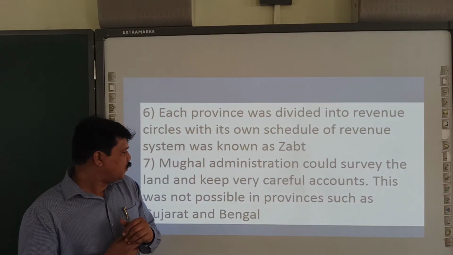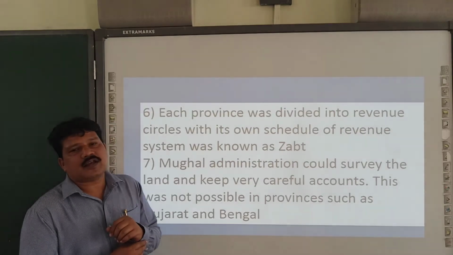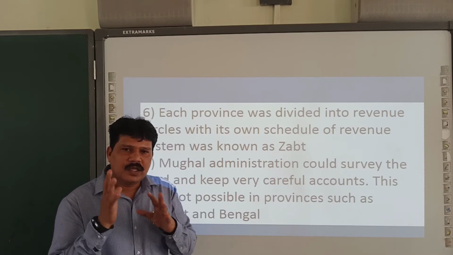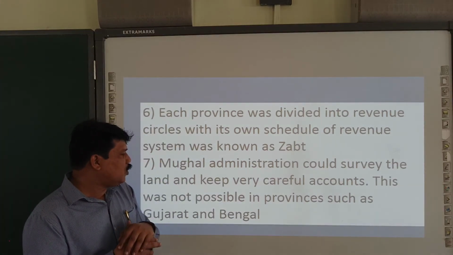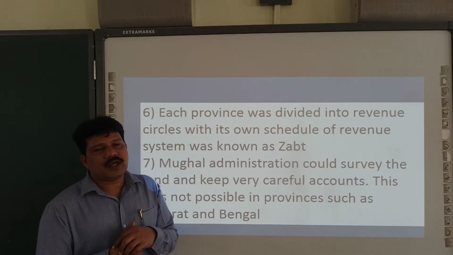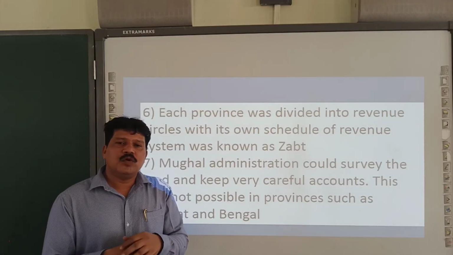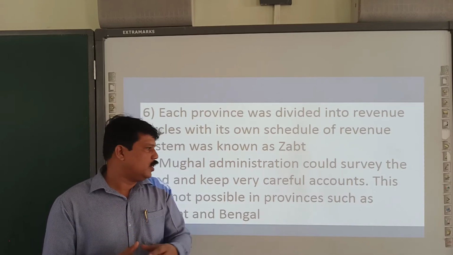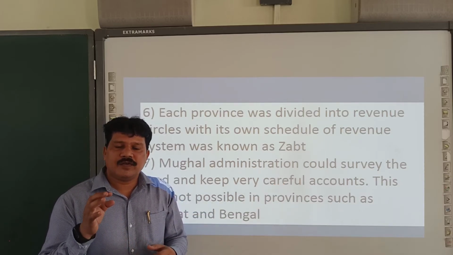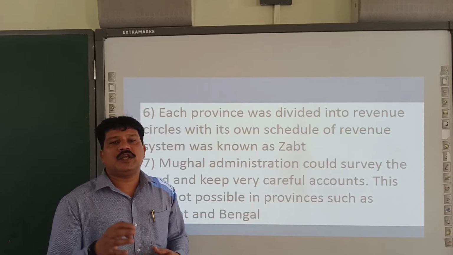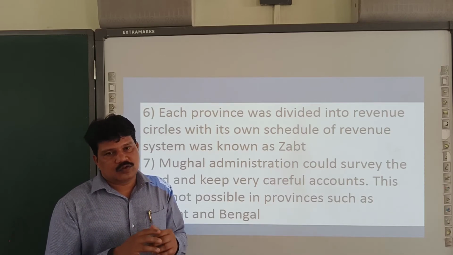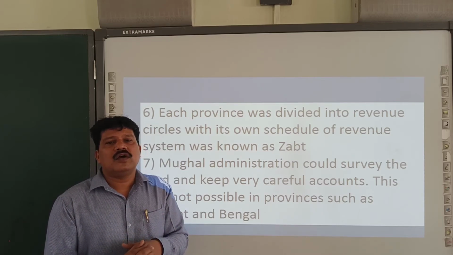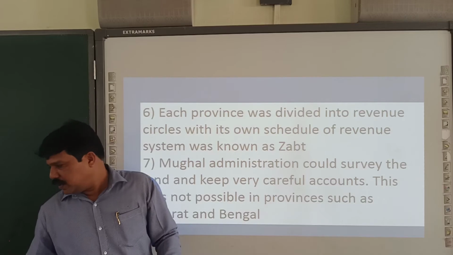Mughal administration could survey the land and keep very careful accounts. This is very scientific because surveying of land was done. Surveying is nothing but careful study of the land. This was not possible in provinces such as Gujarat and Bengal. Other than Gujarat and Bengal, in most places Mughals had a systematic survey, records were carefully kept, and only then did they levy the tax. So Raja Todarmal designed a systematic taxation for Akbar, during the time of Akbar.